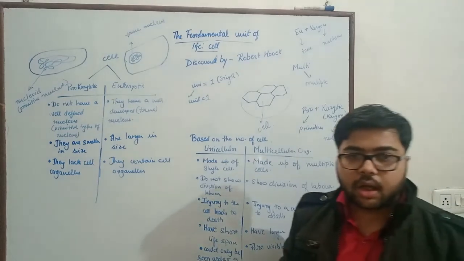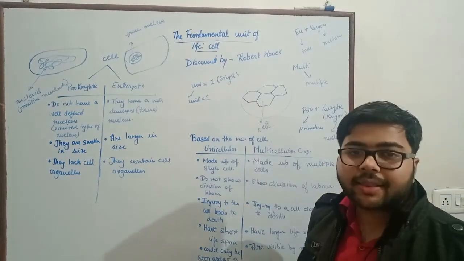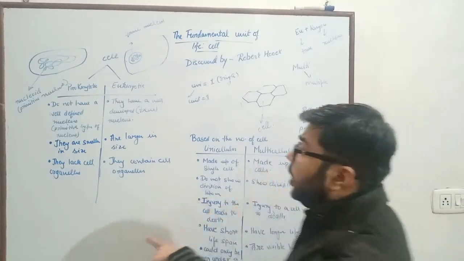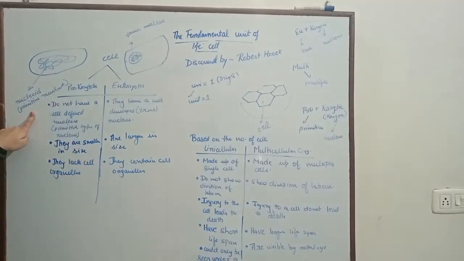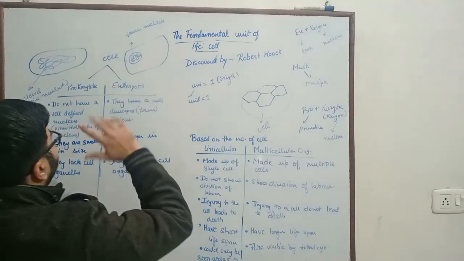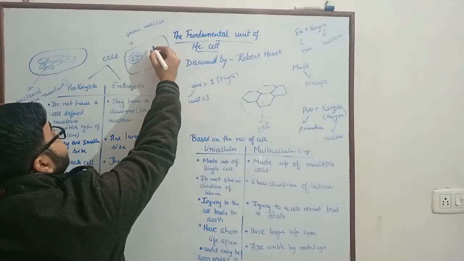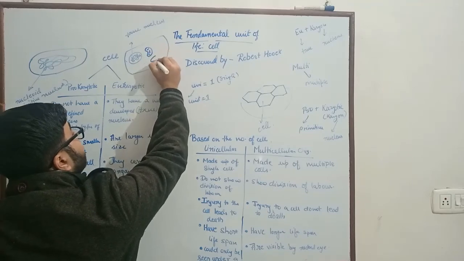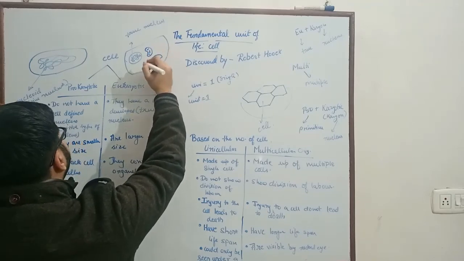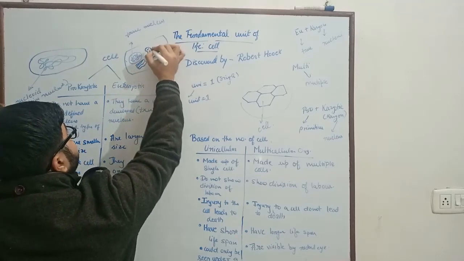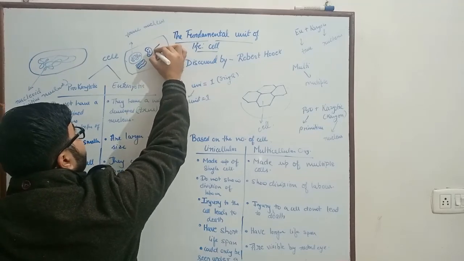Cell organelles are subparts of the cell that perform different functions inside a cell. In a primitive or prokaryotic cell, no organelles are present, but in a true eukaryotic cell, organelles such as mitochondria, chloroplast, Golgi bodies, and ER or endoplasmic reticulum are present.